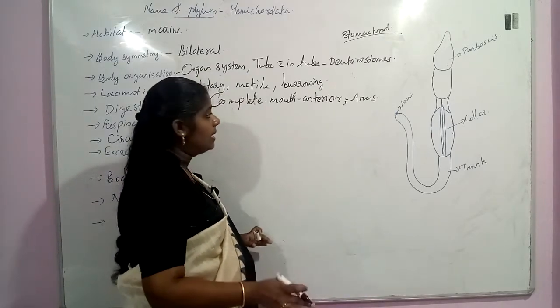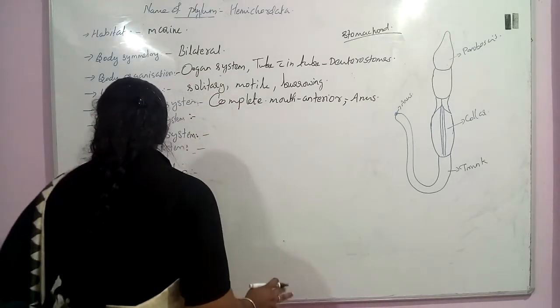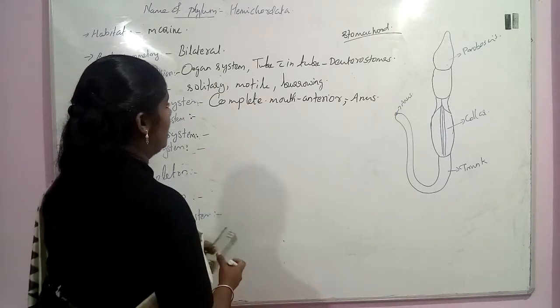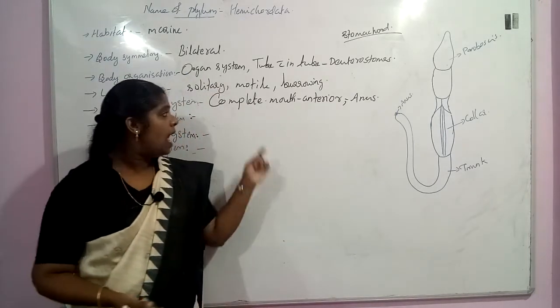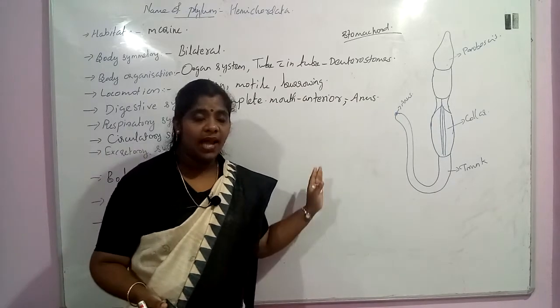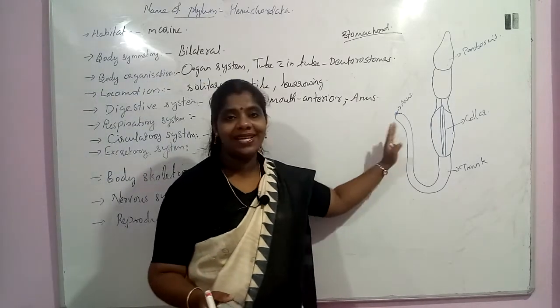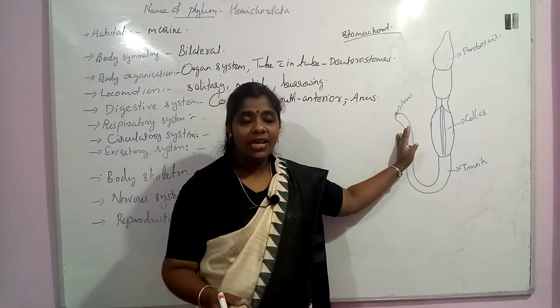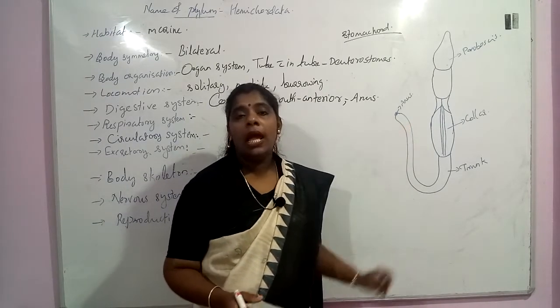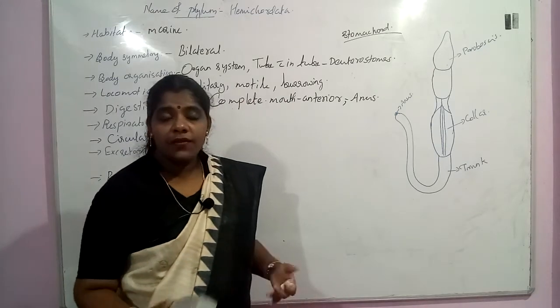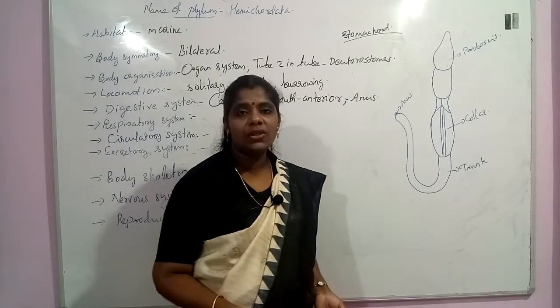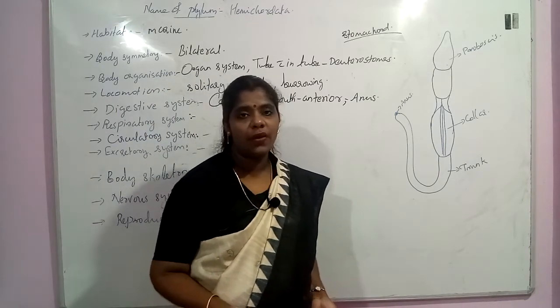Post anal tail is absent in this group of organisms. So in the digestive system, they have a complete digestive system, the mouth is in the anterior position, and the anus is present in the posterior region, at the tip of the trunk. After the anus there is no tail, so the post anal tail is absent.